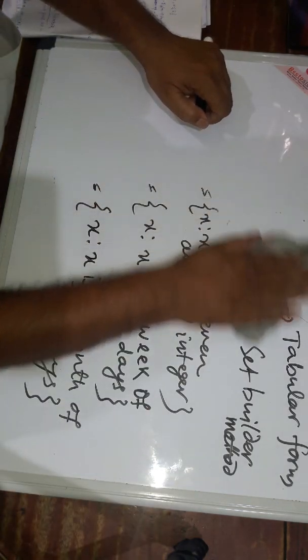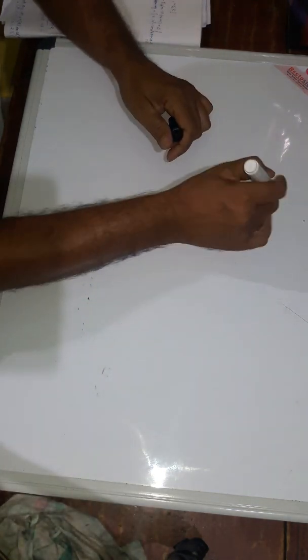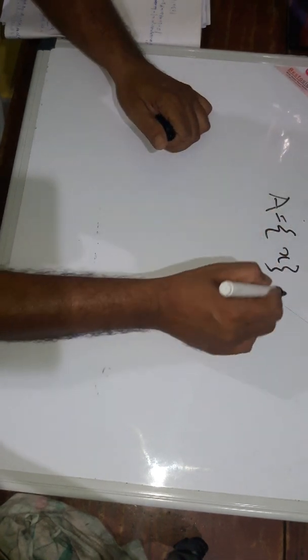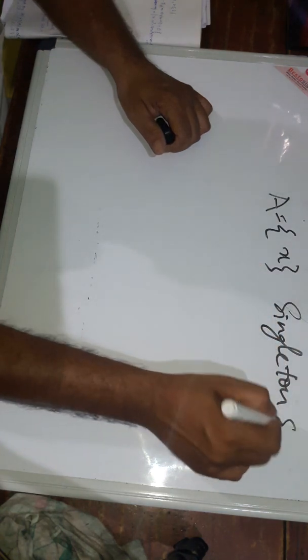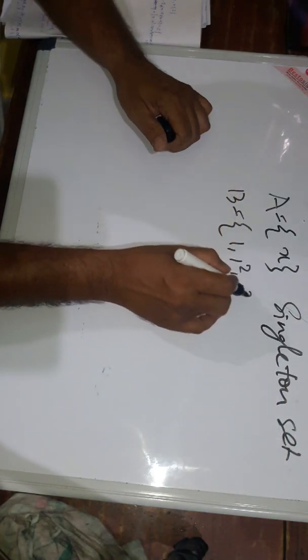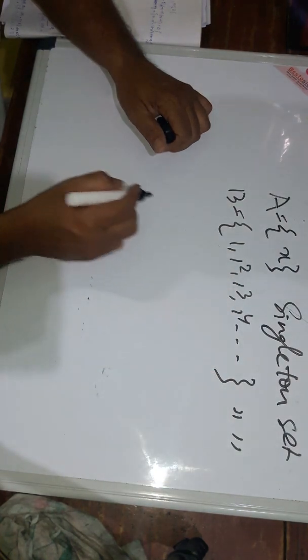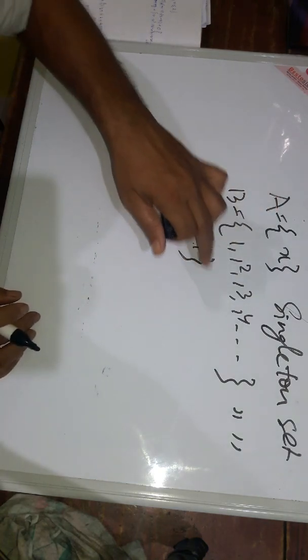Now come to examples for the singleton set. A set: can I write this as x only? It has one element, so it is a singleton set. The set having a single element is a singleton set. B set: 1, 1 squared, 1 cubed, 1 to the power 4, and so on. This is also a singleton set because 1 squared is 1, 1 cubed is 1, 1 to the power 4 is 1.